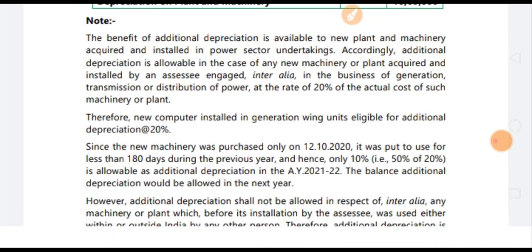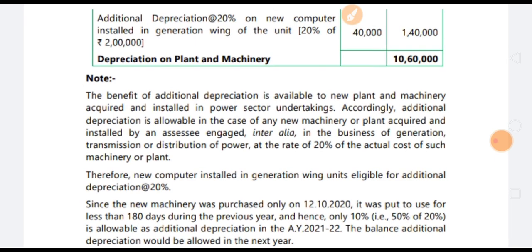Why did we calculate additional depreciation at 20% for the generation wing? The benefit of additional depreciation is available to new plant and machinery acquired and installed in power sector undertakings. Additional depreciation is allowable in the case of new machinery or plant acquired and installed by an assessee engaged in the business of generation or transmission of power, at the rate of 20% of the actual cost of such machinery or plant.